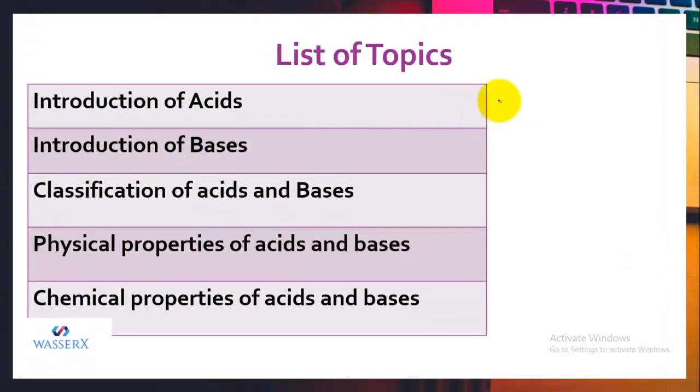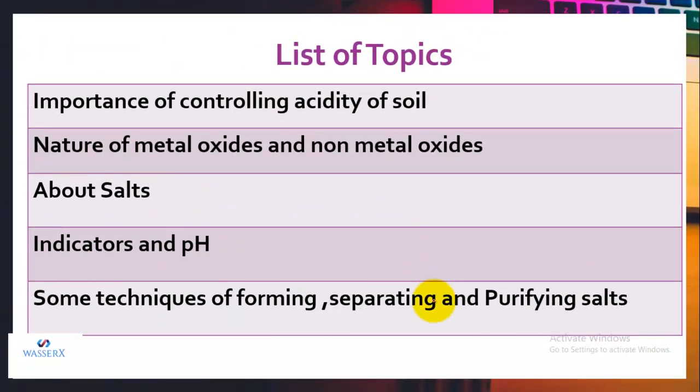The topics we will be covering in this video are introduction of acids, introduction of bases, classification of acids and bases, physical properties of acids and bases, chemical properties of acids and bases. We'll do the importance of controlling acidity of soil.